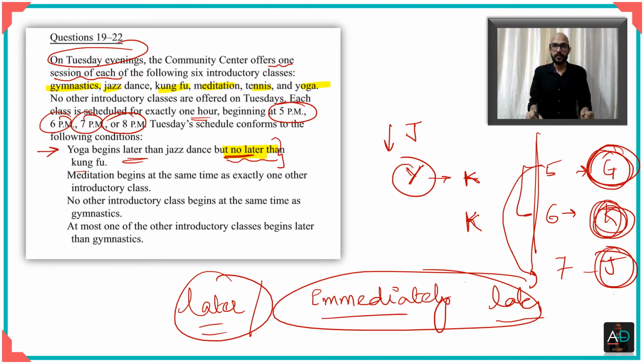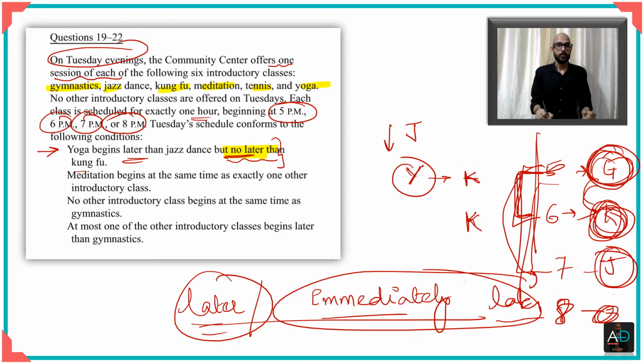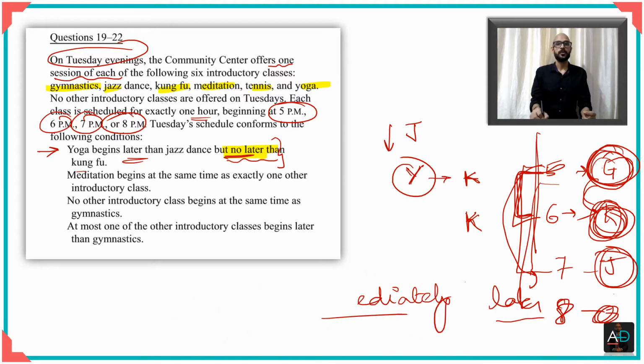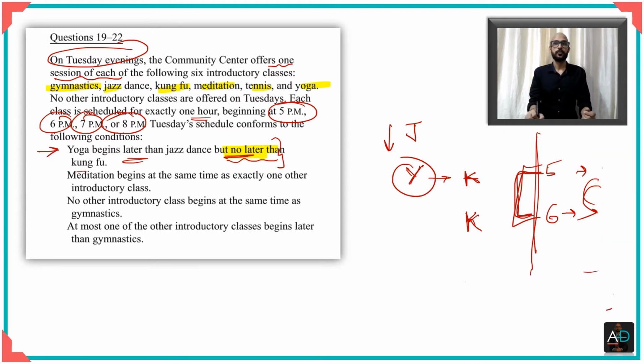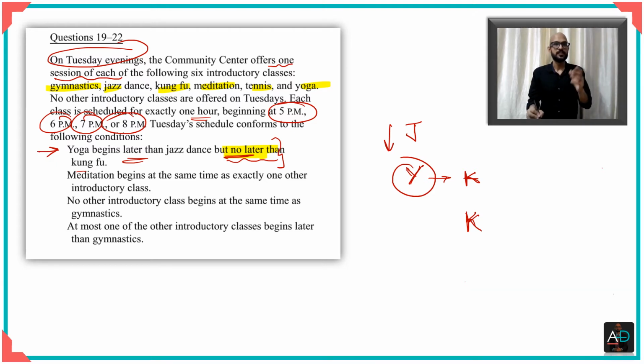So when you look at Kung Fu and gymnastics, gymnastics is immediately before Kung Fu and Kung Fu is immediately after gymnastics. But when I say later or before, that could mean there's a gap of 2, there could be a gap of 3 as well. Something could be starting at 8. So you must remember the difference between these two words, not just for this question, but for any question on analytical reasoning, logical reasoning, and even in reading comprehension. Because like I always stress, it is important for you to know the exact meaning of words. You're not tested in terms of great vocabulary. What is required of you is to understand the precise meaning of words.